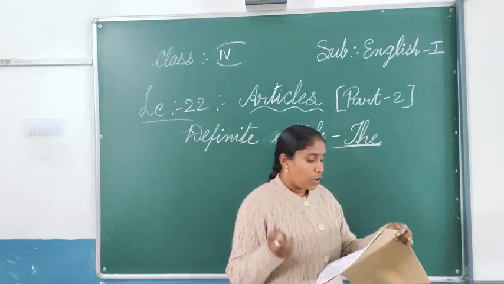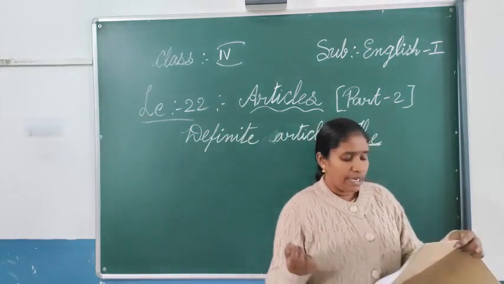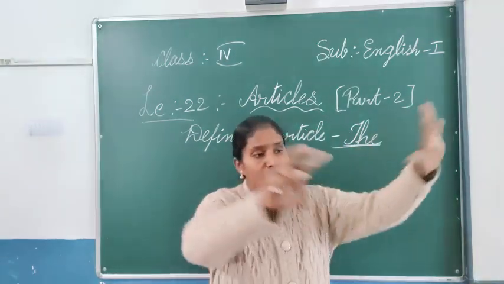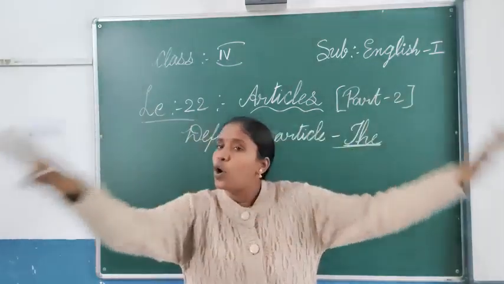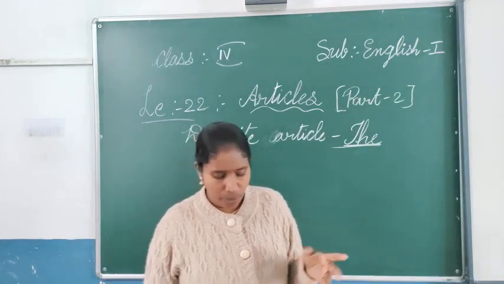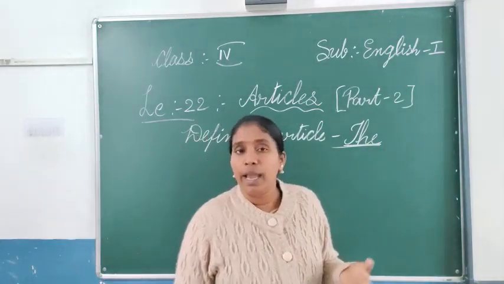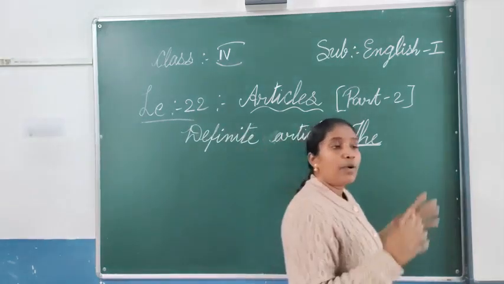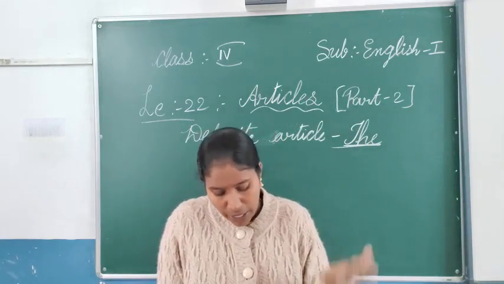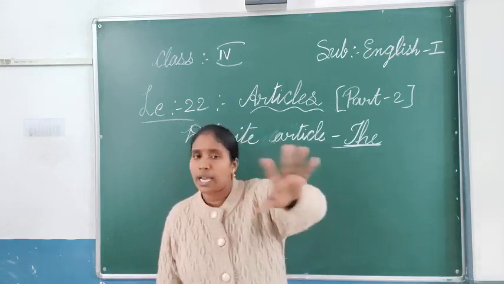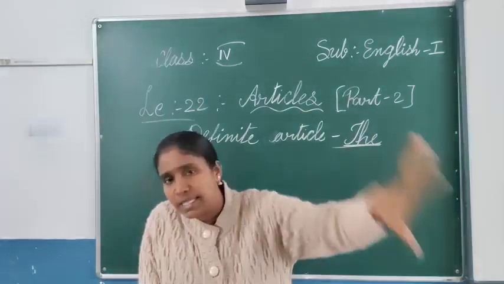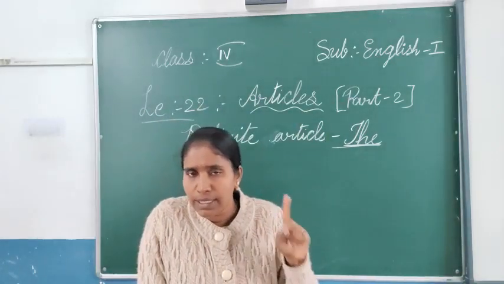When a singular common noun is used to indicate a whole class: the dog is faithful. So that is the whole class. About all dogs we are speaking: the dog is a faithful animal. The horse is a useful animal. We are taking one singular common noun, but it indicates the whole class. In situations like these we will be using the article "the".